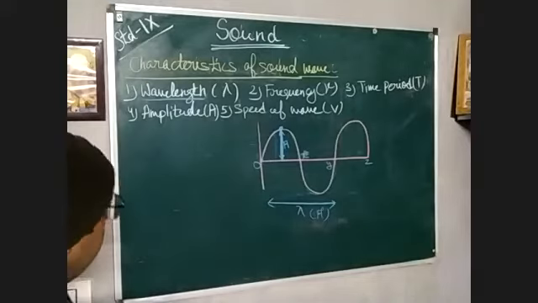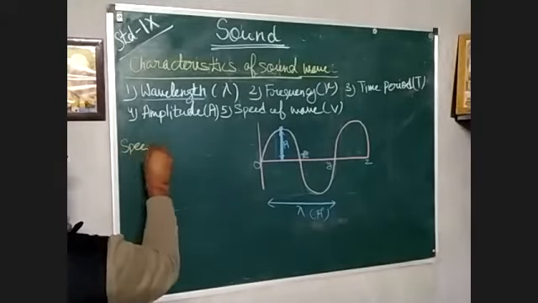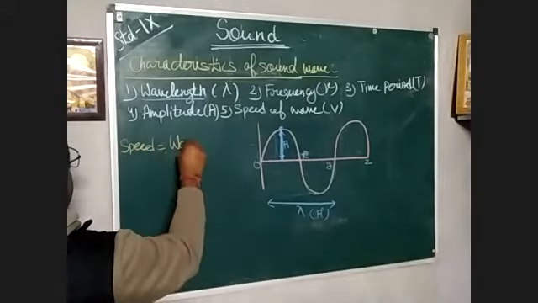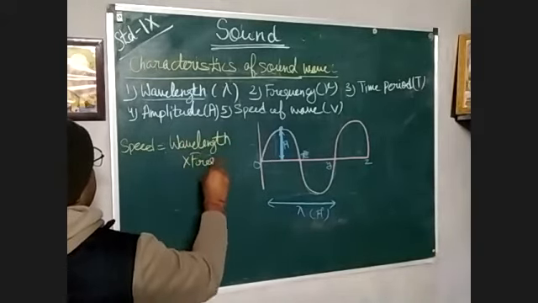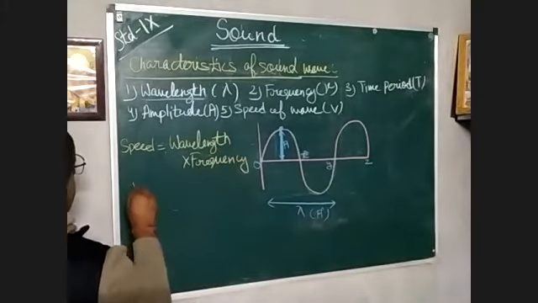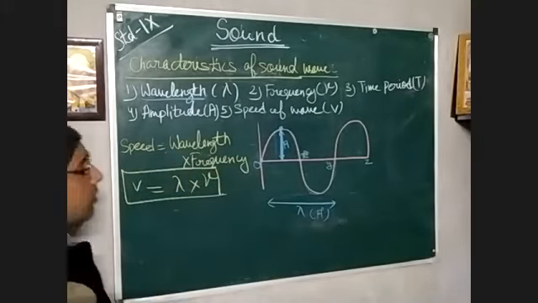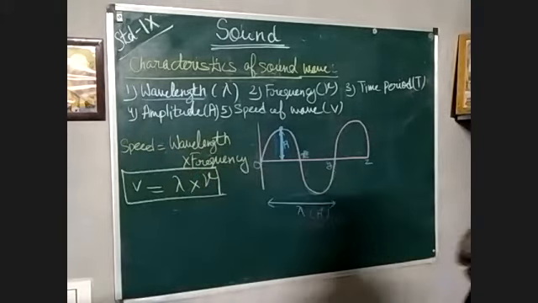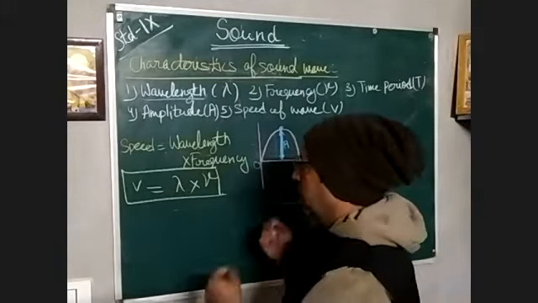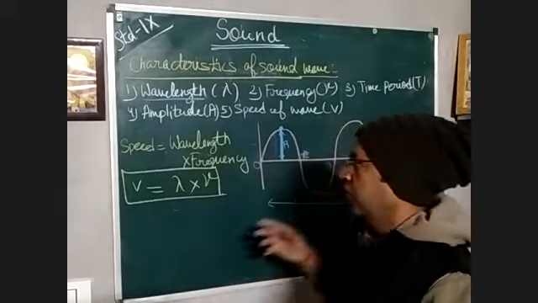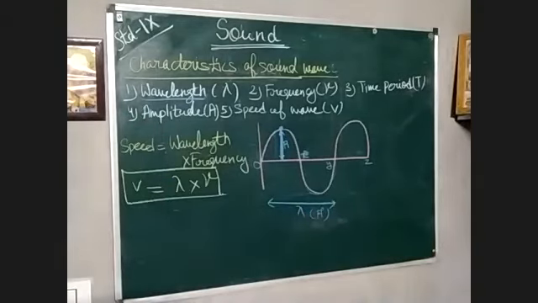Now there is a relation which is a very important formula. First formula for this chapter: speed is equal to wavelength into frequency. That is v is equal to lambda into nu. This formula will be used in this chapter to solve the numericals. If you need the numericals, you can just drop a message in the video so that I can send you the soft copy of the numericals to practice.